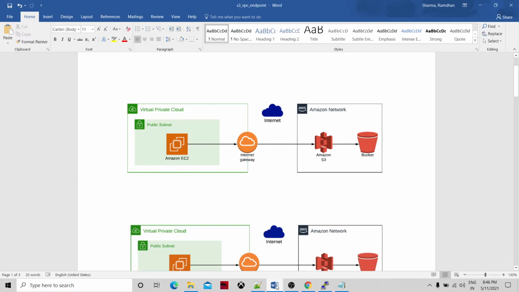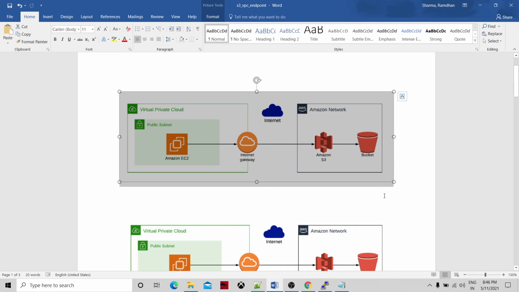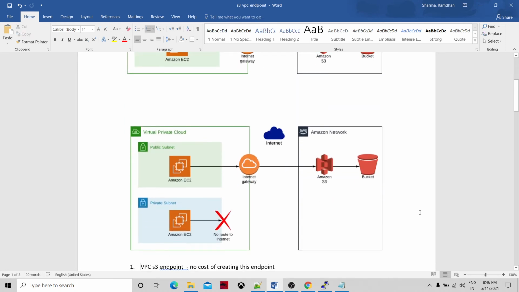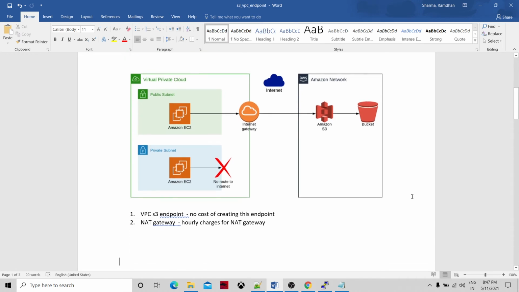Okay, so where we reached up till here, we could establish the access to the S3 bucket in the Amazon network through the public EC2 instance available in the public subnet, because we had access to the internet gateway. We could establish it using the public subnet. And we see that there is no route to the internet, therefore we could not access the S3 bucket. Those two things we have seen.